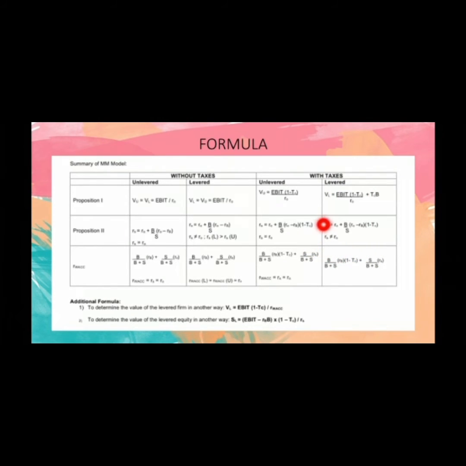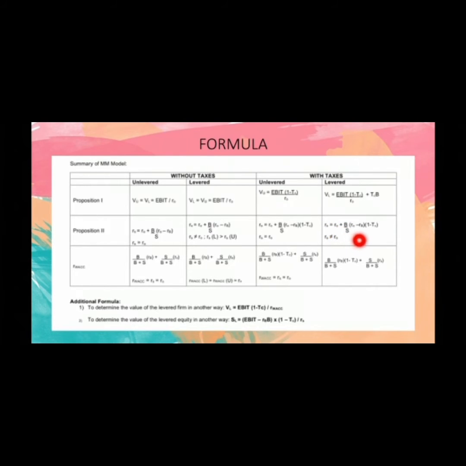And to find the cost of equity, we have to use the second formula here, RS equals RO plus B over S times RO minus RB. But the problem here is we already have all the information needed for this formula, except for the value of RO. We don't have the value of RO yet.